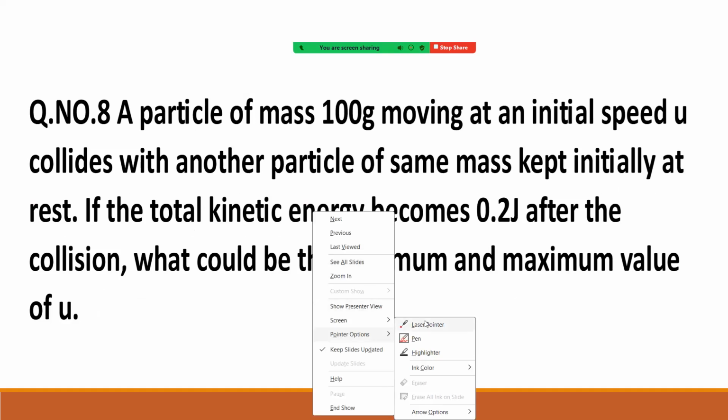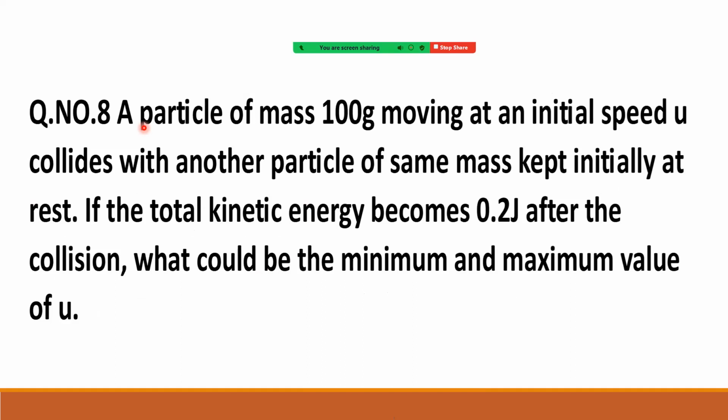See the question carefully. A particle of mass 100 gram moving at an initial speed u collides with another particle of the same mass kept initially at rest. If the total kinetic energy becomes 0.2 joule after the collision, what could be the minimum and maximum value of u?